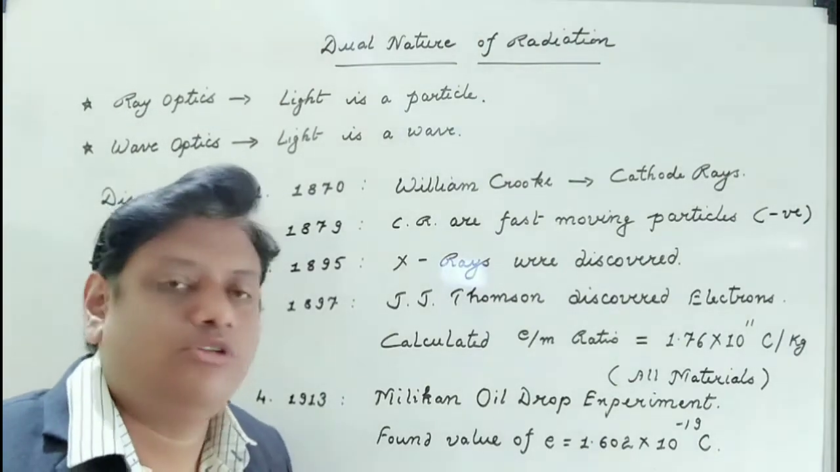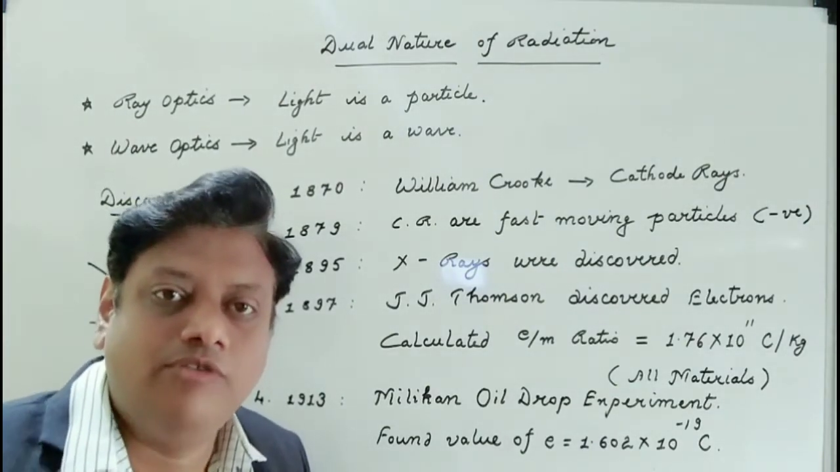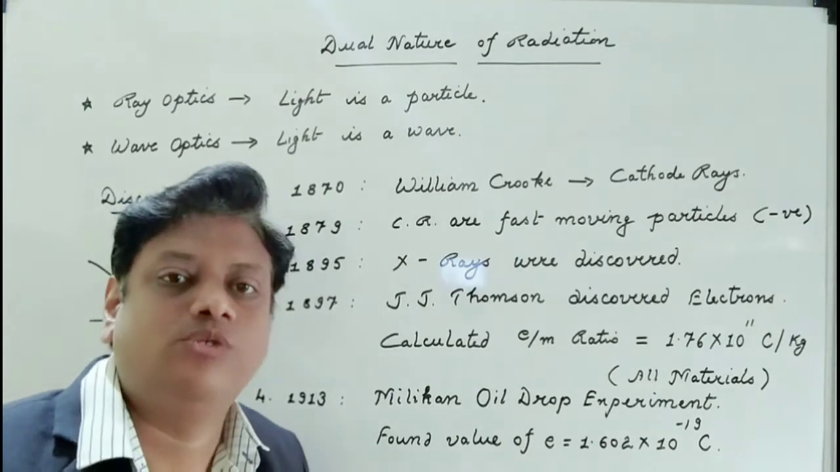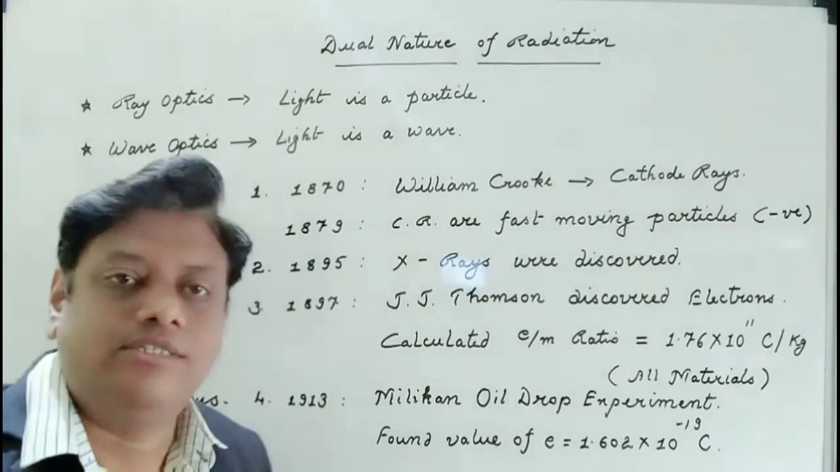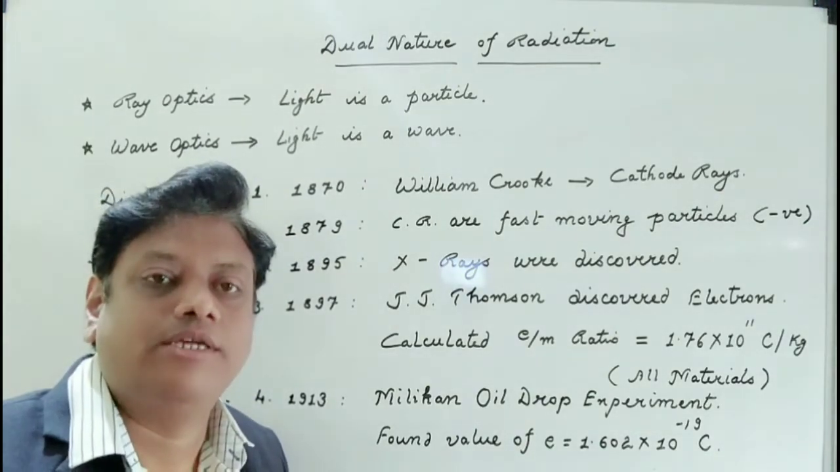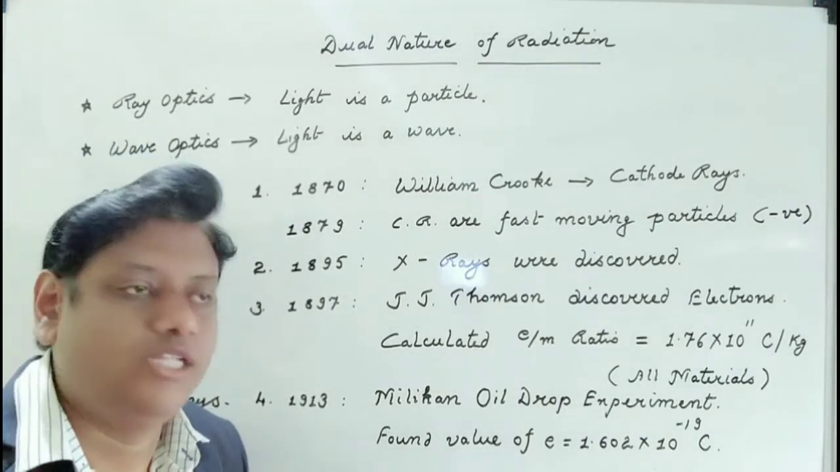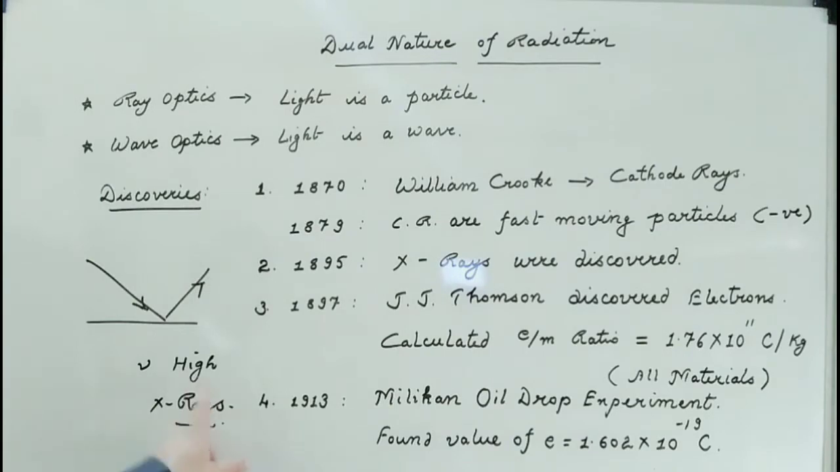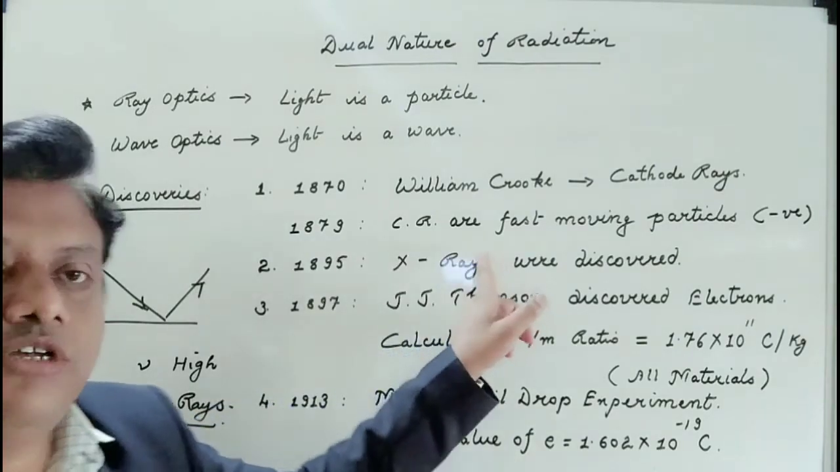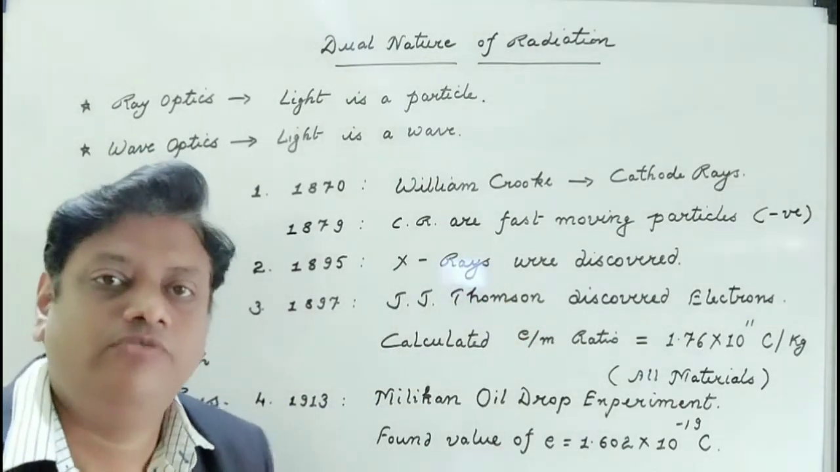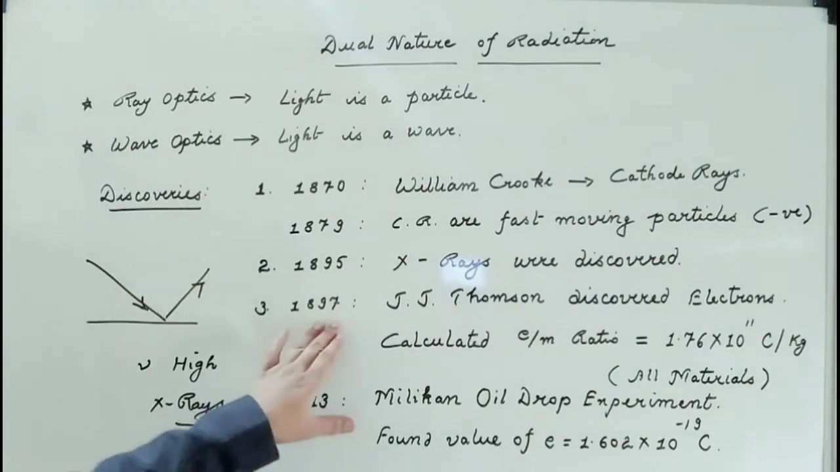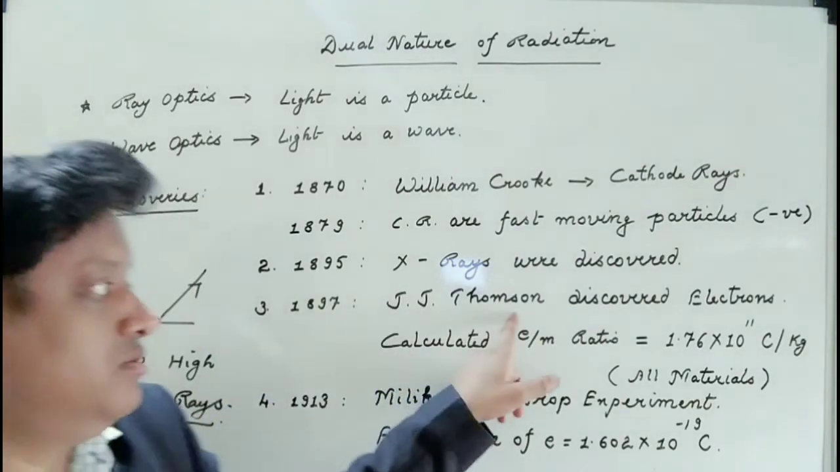At that time, it was not known what these rays were made up of. So we gave the name X, an unknown quantity, as we do in mathematics. X-rays means unknown rays, and we still follow the same word, X-rays. These rays were discovered in the year 1895.